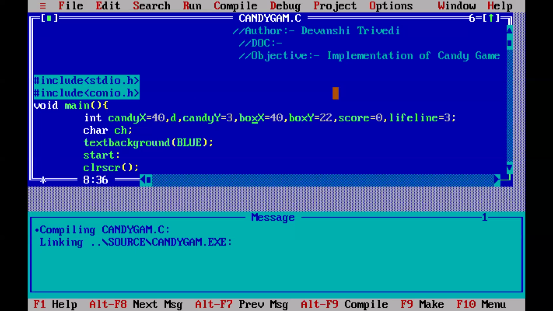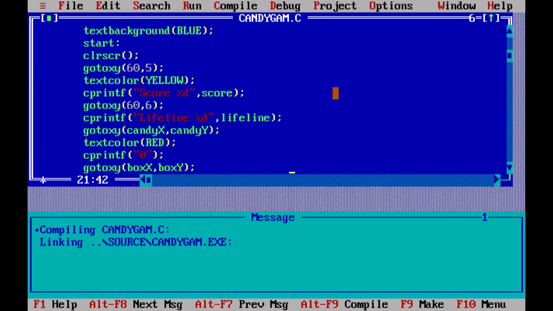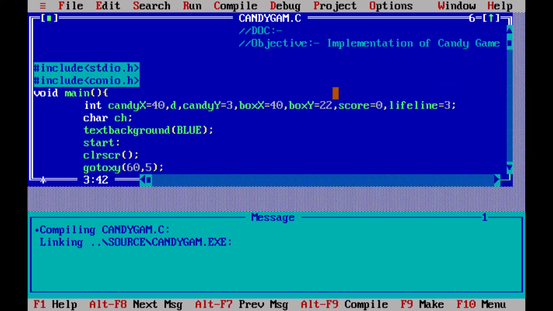And box x is 40 and box y is 22, that is for the basket. It will be at the bottom center, okay? Because the x-axis is 40. Score I have initialized to 0 and lifeline I have initialized to 3. So whenever you lose the candy, then the lifeline will decrease one by one, okay? And I have given the text background as blue.